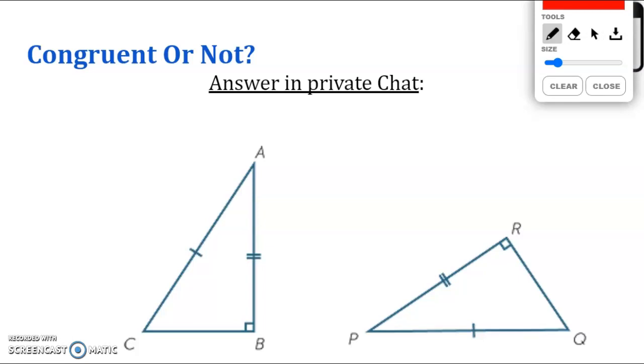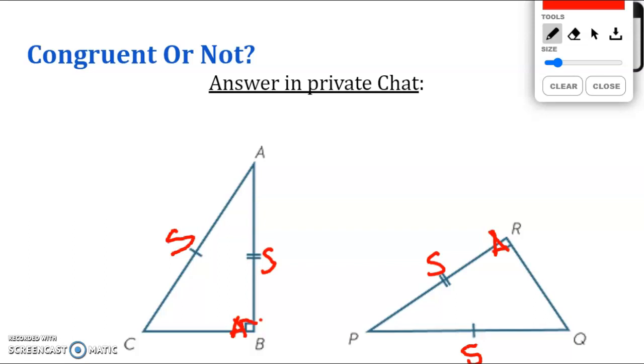And what do we have? We have a side here, and we have a side here. And we have another side here, and another side here, and we have an angle and an angle. Okay, so in theory we have angle, side, side, and we said the angle, side, side is not a triangle congruence, except when the angle is a right angle.